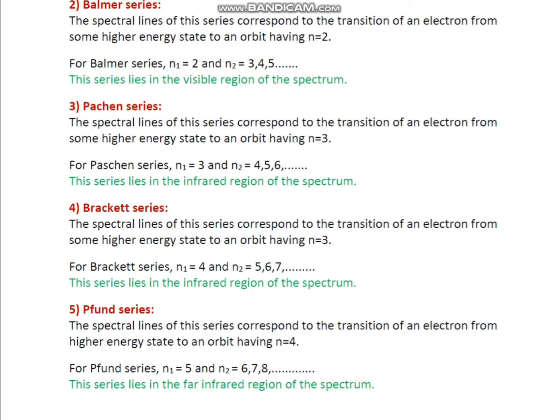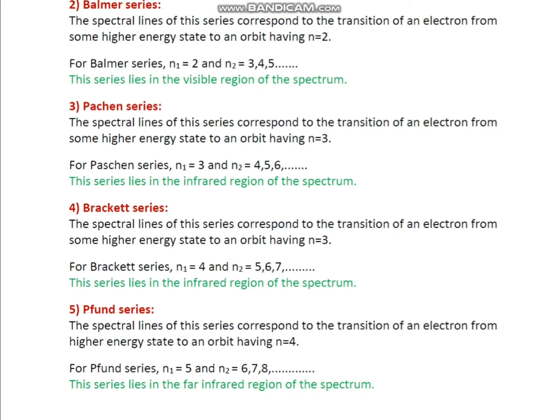And fourth one, Brackett series. The spectral lines of this series correspond to the transition of an electron from some higher energy state to an innermost orbit, n equal to 4. For Brackett series, n1 is equal to 4 and n2 is equal to 5, 6, 7. This series lies in the infrared region of the spectrum.